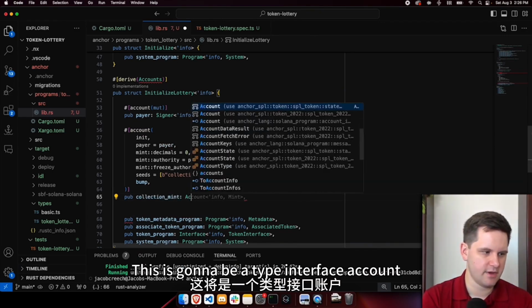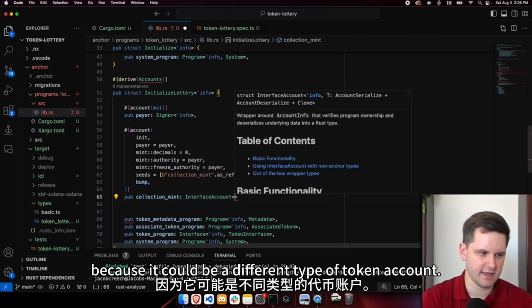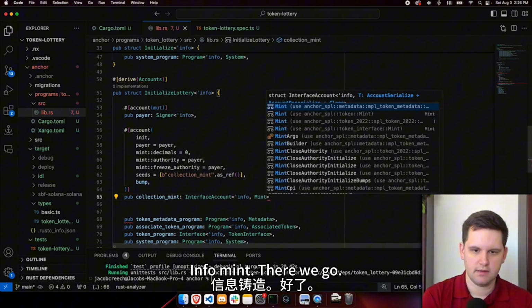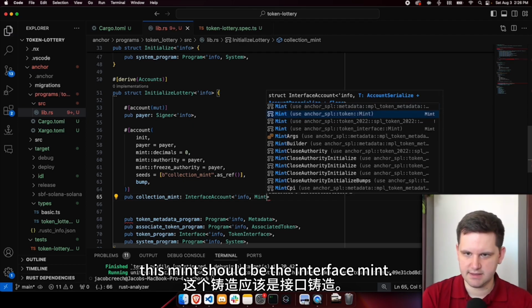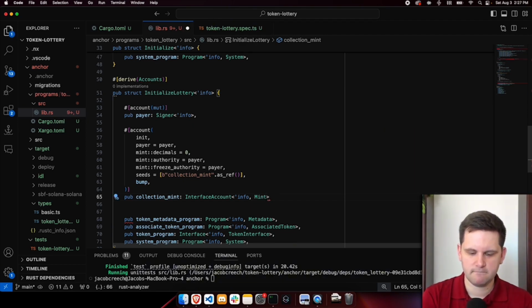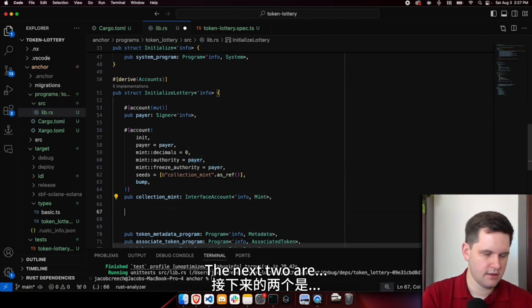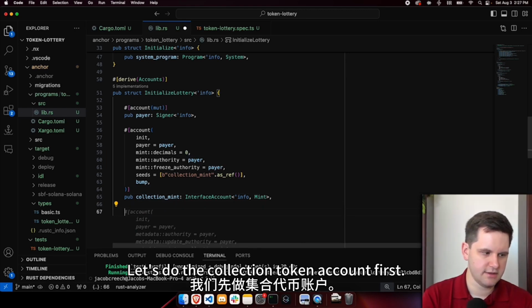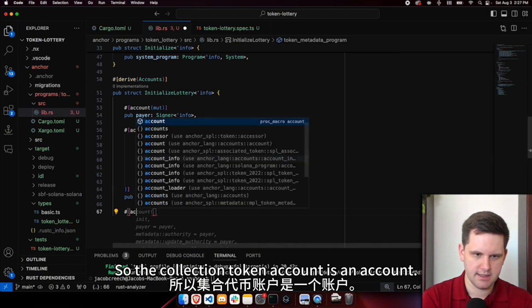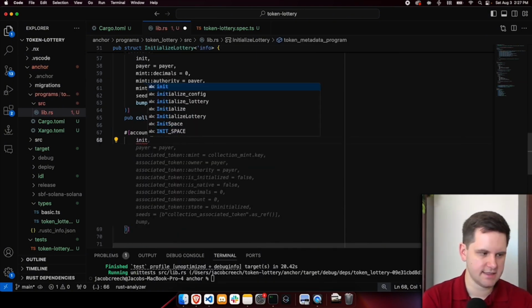This is going to be of type InterfaceAccount because it could be a different type of token account. Of Mint. There we go. And this mint, let's see, this mint should be the interface Mint. All right, save. So that is our collection mint. The next two are, let's do the collection token account first. So the collection token account is an account. We're going to initialize it.